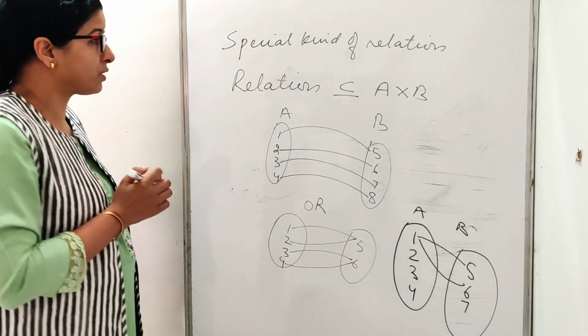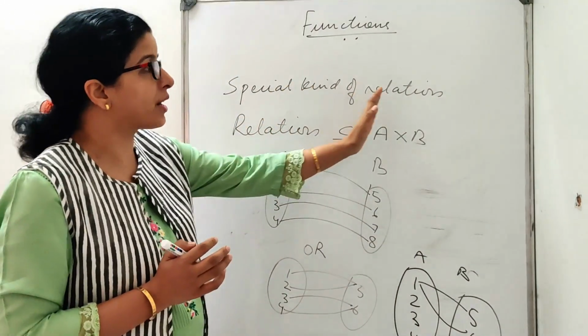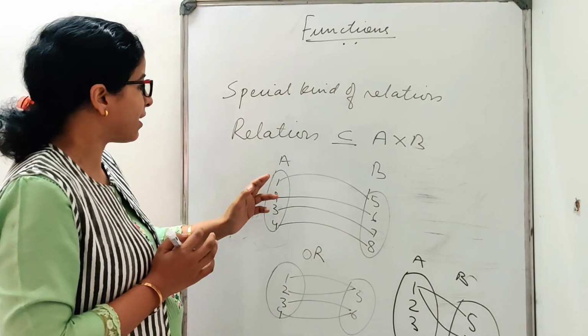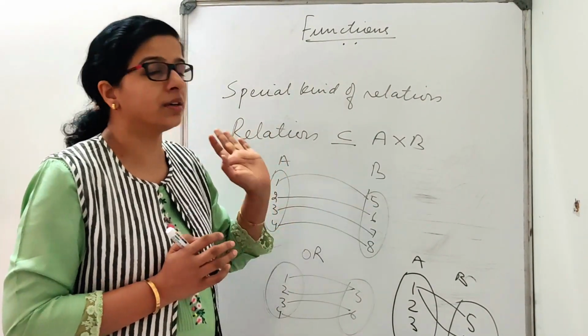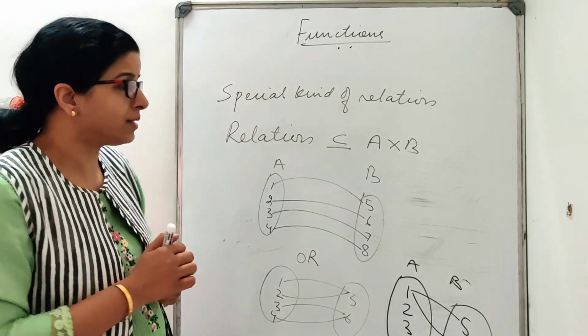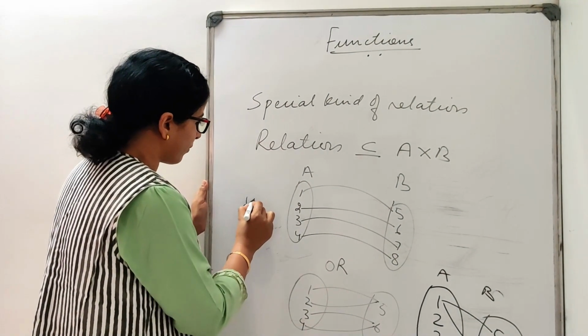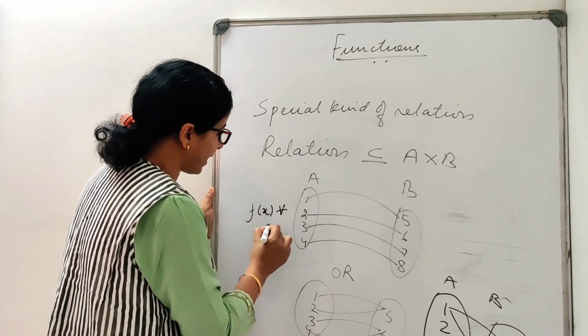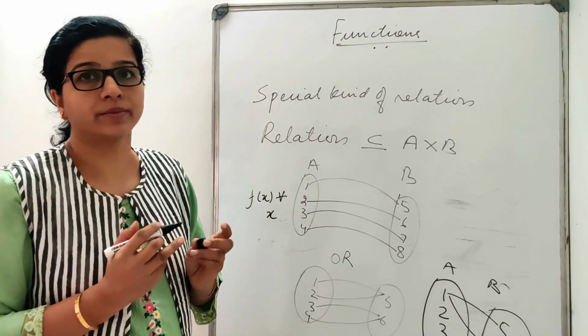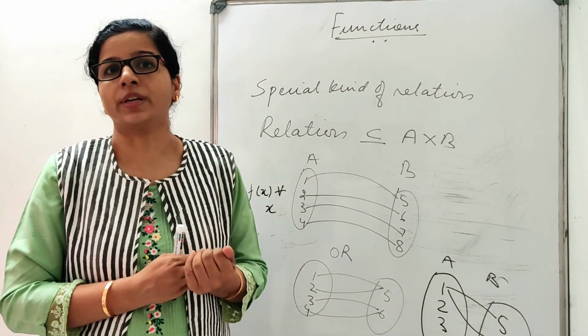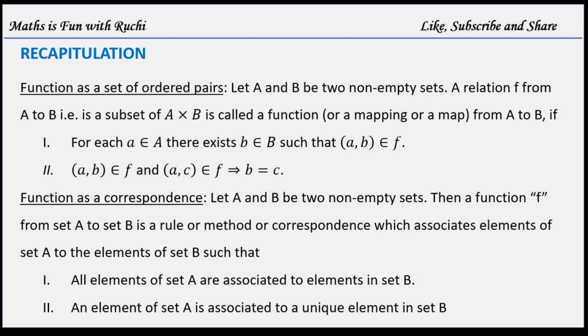So basically what is a function? Function is a special kind of relation in which every element has a unique image. Means the value of f(x) for every x is unique. Function can be defined in two ways. First, function as a set of ordered pairs. Let A and B be two non-empty sets.